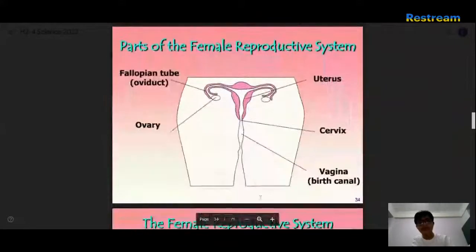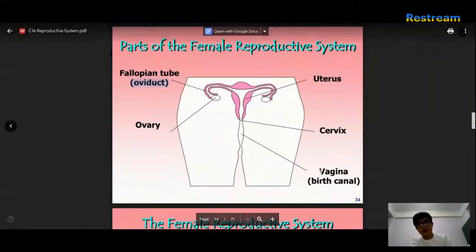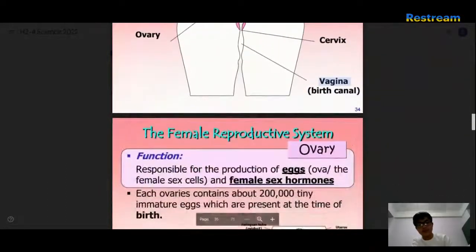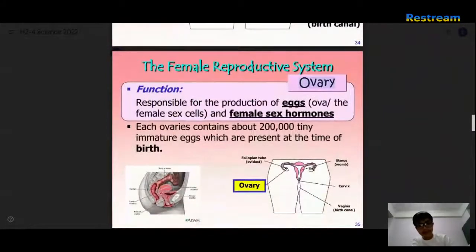Alright, okay, the parts. The fallopian tube. Okay, the preferred term is oviduct, uterus, ovary, cervix, and vagina, which is also called the birth canal. But my science teacher said the vagina is the preferred term. Okay, ovary, responsible for the production of eggs or ova and estrogen. Each ovary contains about 200,000 tiny immature eggs, which are present at the time of birth.